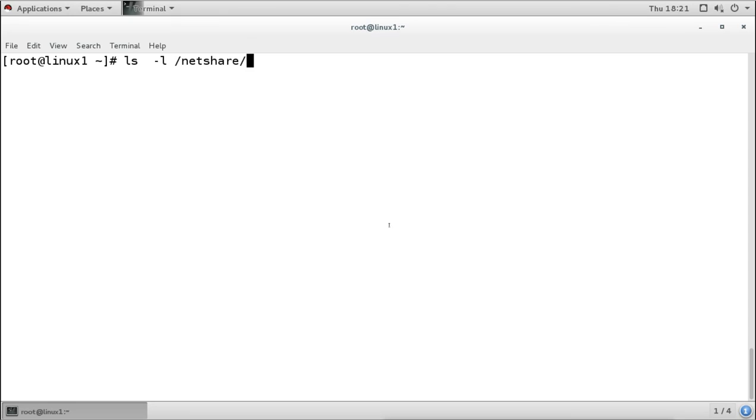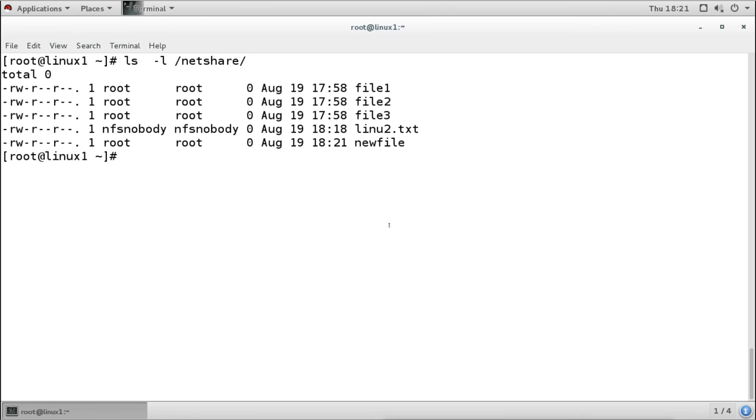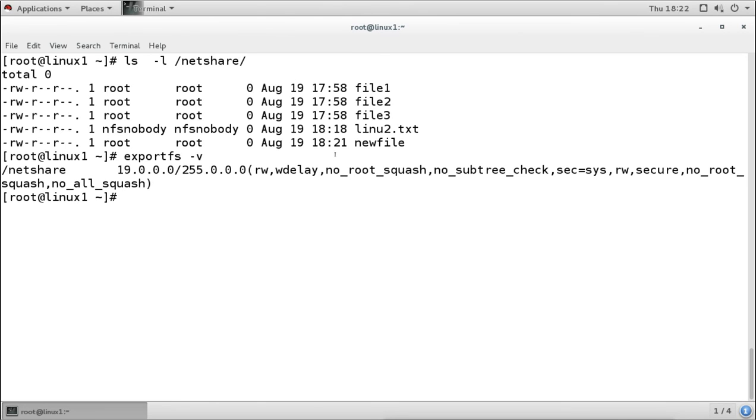This time I will check who created this new file. It is saying it is created by the root user. It is not saying that it is created by NFS nobody, because we have removed that option, the root squash. It is not recommended to remove that, but we can do that.